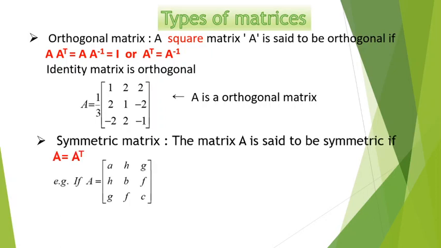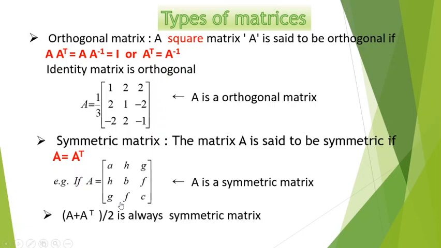Symmetric matrices are those where the transpose of the matrix is equal to the given matrix. So this is one of the good examples. A happy girl having beautiful face goes for college. So this should be remembered in this order. A plus A transpose, that is A plus A transpose by 2, is always a symmetric matrix. You can verify the condition.